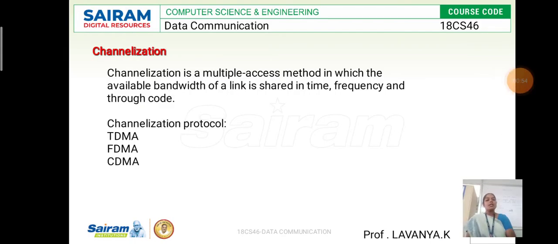Now, what is the definition of channelization? The definition of channelization is that the available bandwidth of the link will be shared in terms of frequency, in terms of time, as well as the code. Here we are going to classify it into three types of channelization protocol: TDMA, time division multiple access, FDMA, frequency division multiple access, and the third one is code division multiple access. Now we will see one by one.